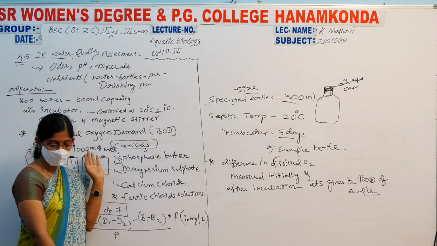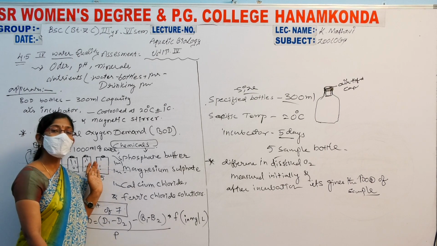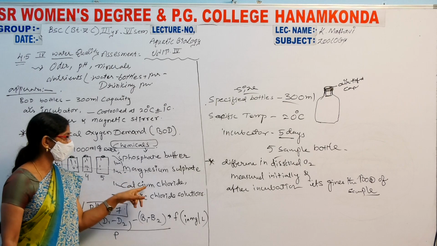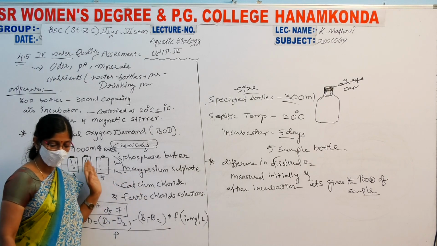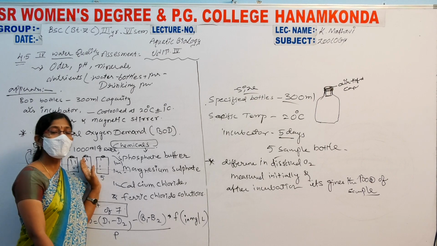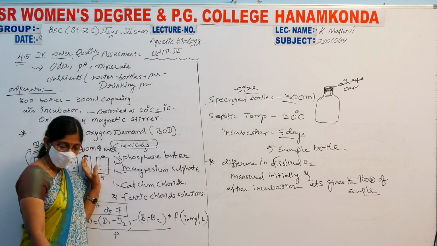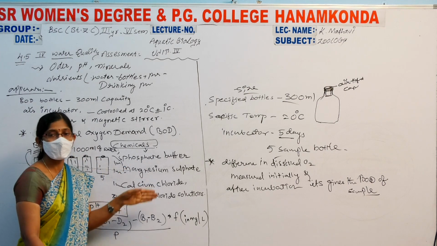And next, what are the reagents? The preparation of dilution water: to 1000 ml of water, add 1 ml each of phosphate buffer, magnesium sulfate, calcium chloride, and ferric chloride solutions. These are added before bringing it to 20 degrees Celsius.